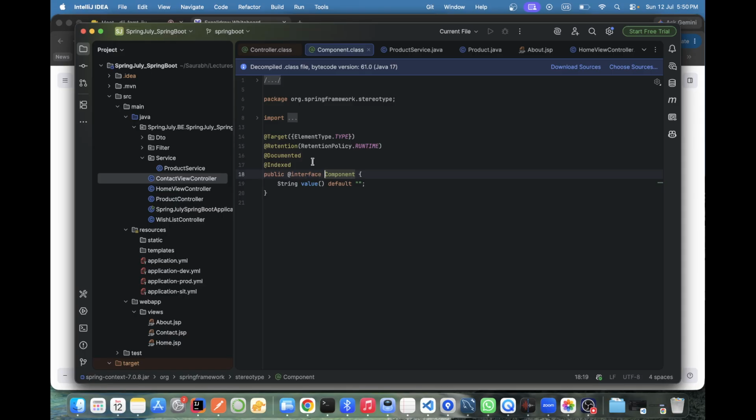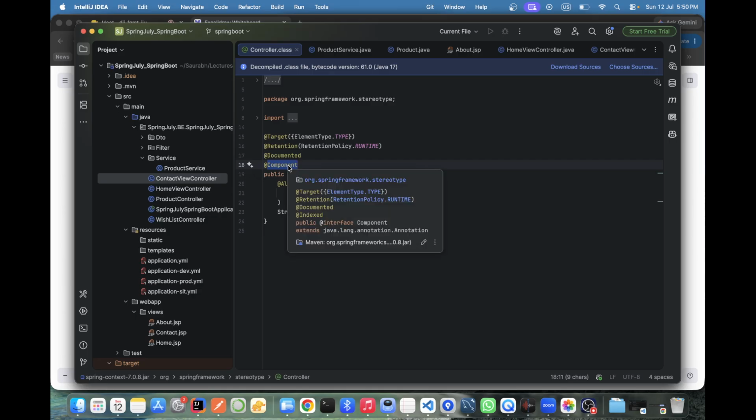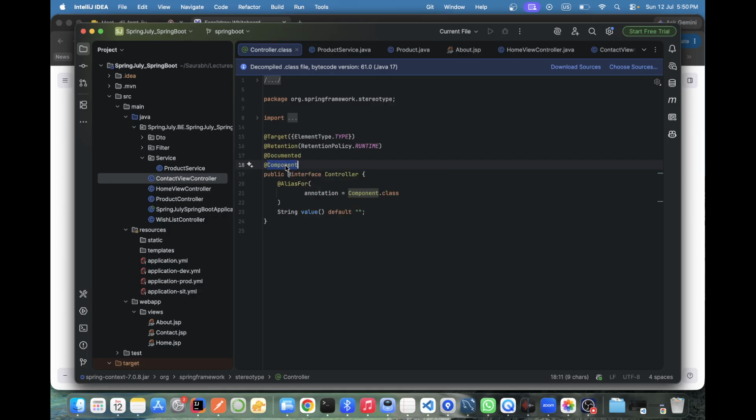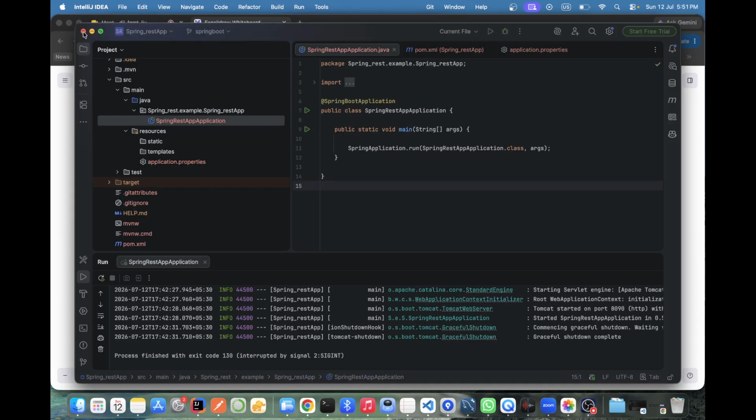It is an interface, that is fine. But Spring knows this is the topmost annotation, you may say, to create a bean for Spring. Every annotation which helps us create a bean must be inherited from Component only. To create a bean, we require @Component. Correct. That is why I took Component first.